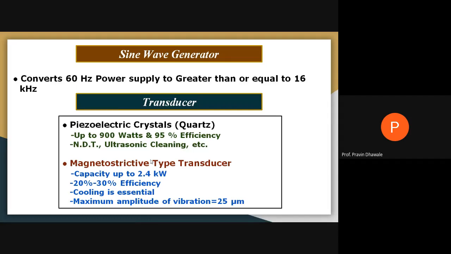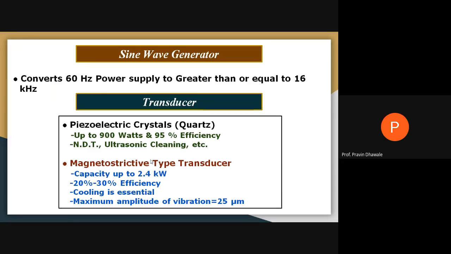In a piezoelectric transducer, a crystal material like quartz is utilized to produce vibration, where on opposite faces of the quartz crystal we apply an equal amount of force, and vibrations with high frequency are produced. It requires power up to 900 watts and gives an efficiency of near about 95%.